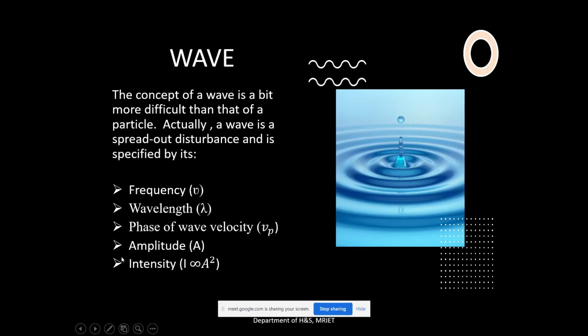And the next one is the intensity, which is the square of the amplitude. The square of the amplitude is always proportional to the intensity. Okay, these are the properties of a wave. So we can specify a wave by means of frequency, wavelength, wave velocity, amplitude and intensity.